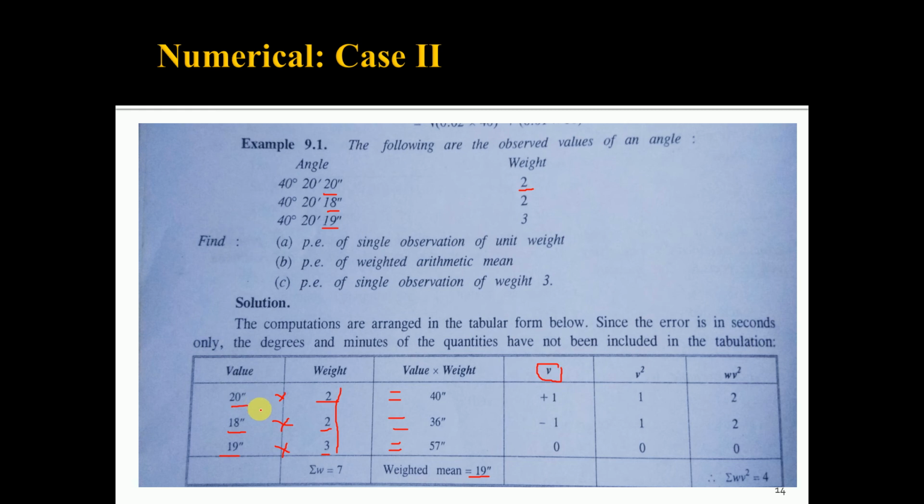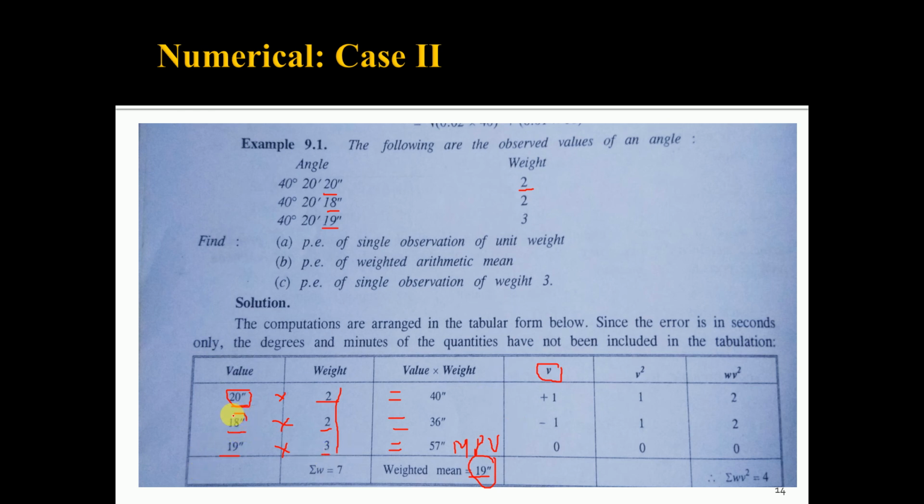Here in this case the most probable value is the weighted mean, and we are getting the value of the weighted mean as 19 seconds. Consider this value as the most probable value. So 19 seconds is the most probable value. Here we are not considering the minutes and seconds. So 20 minus 19 is equal to 1 second.